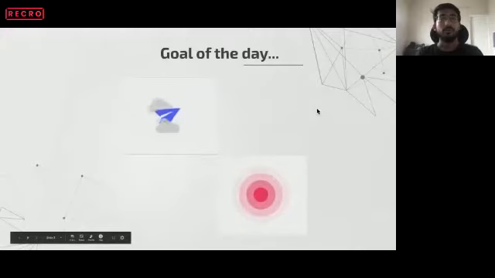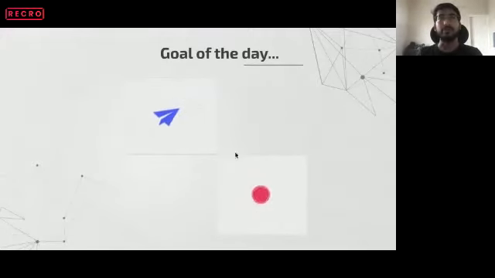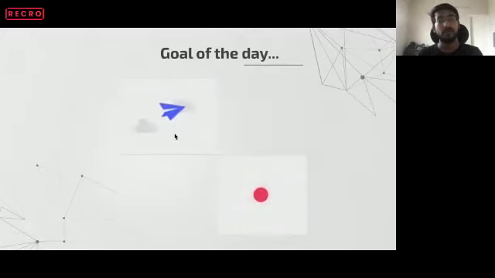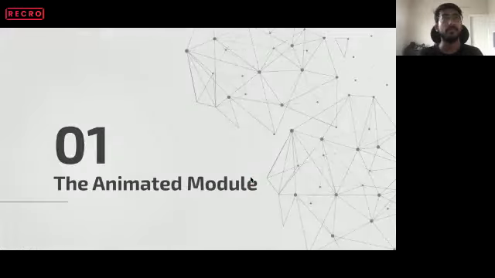Okay, so the goal of the day is that we will be achieving these two different animations. We'll learn how to break down these animations, and how we should think about breaking down a difficult animation into simpler ones. Cool. Let's move to the animated module.